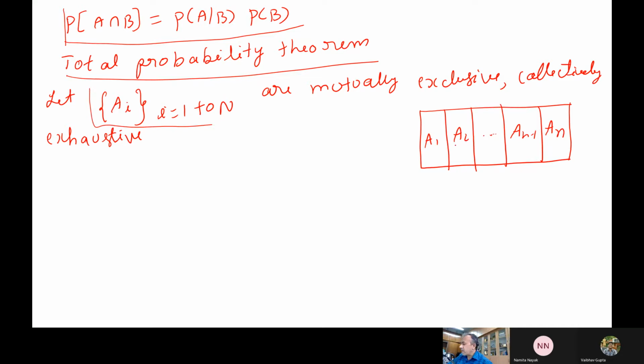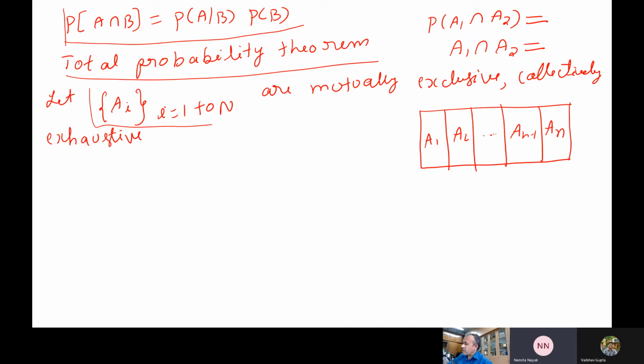Now A1 and A2, all of them are mutually exclusive. If they are mutually exclusive, what is A1 intersection A2? See this and tell me. Null, sir.